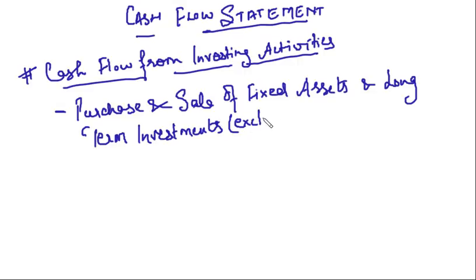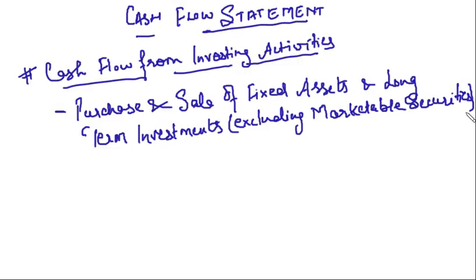Excluding marketable securities. Why? Because these marketable securities can be freely traded in the market. These are not long-term securities. These are short-term securities, short-term investments. Clear? So the investing activities relate to the purchase and sale of fixed assets and long-term investments excluding the marketable securities.